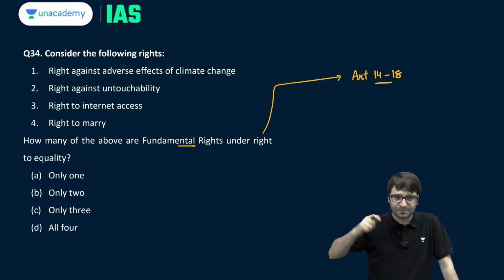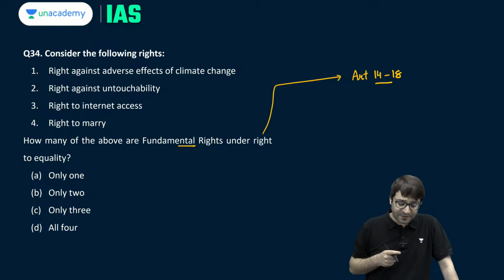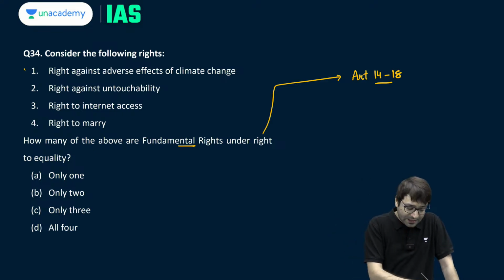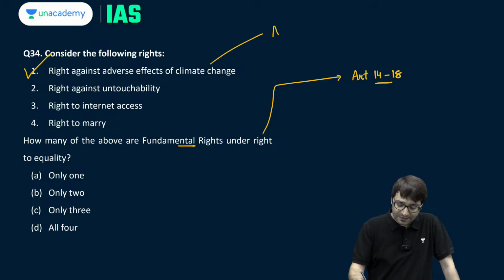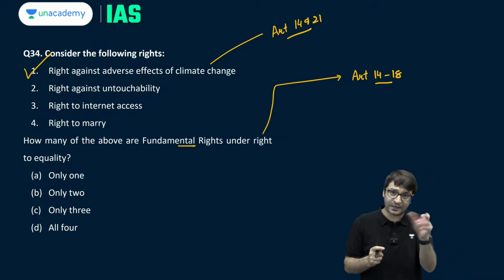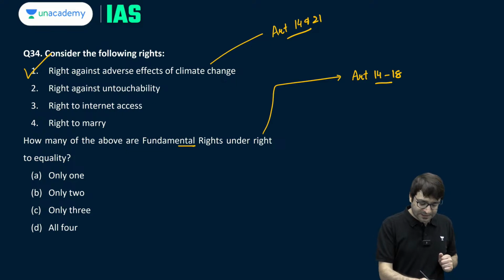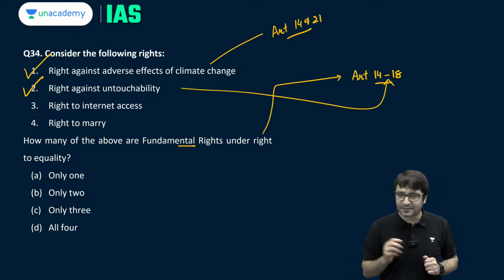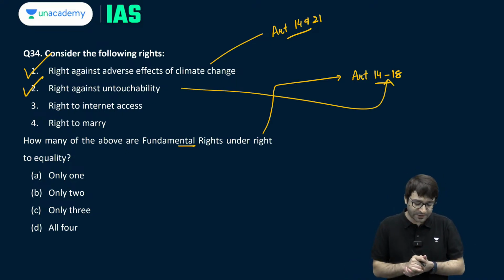Supreme Court in the recent judgment said right against adverse effects of climate change is also a fundamental right under Article 14 as well as 21. So not only under Article 21, under Article 14 as well. Right against untouchability, it comes under Article 17. So it is part of right to equality.